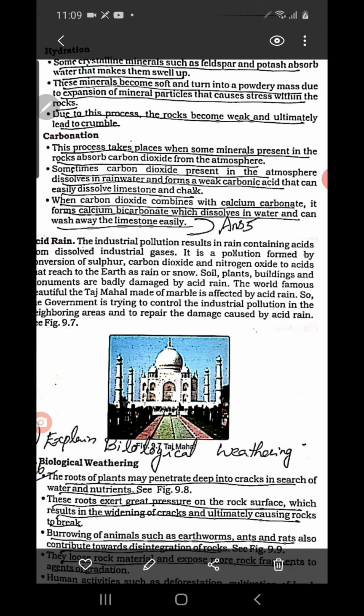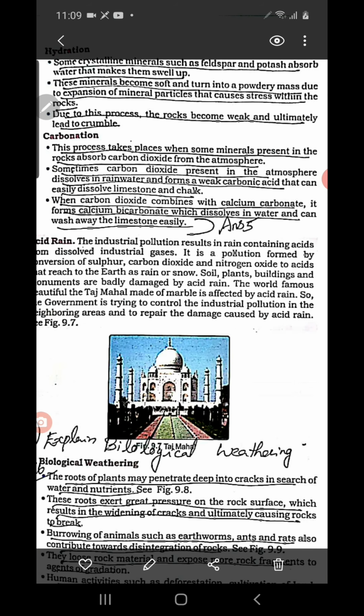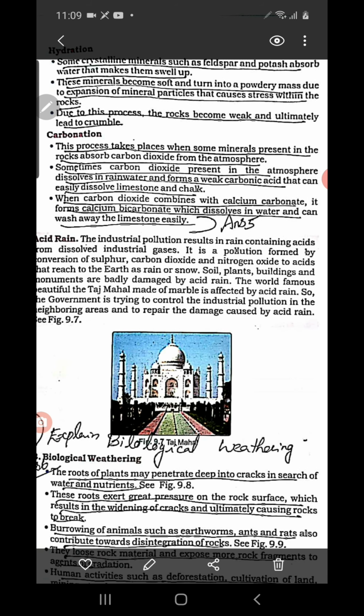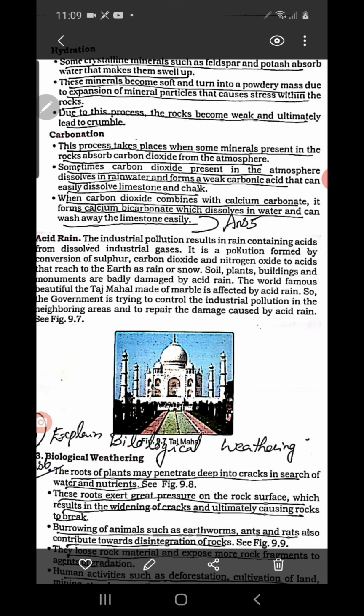So two methods are there. Oxidation is also the same thing. In oxidation, some minerals react with oxygen in the atmosphere, so they form a new compound. Sometimes rainwater dissolves the atmospheric oxygen. Such kind of rainwater, which is dissolved with atmospheric oxygen, falls on the rock. Some kind of minerals react with that rainwater which is dissolved with atmospheric oxygen, then they wash away.